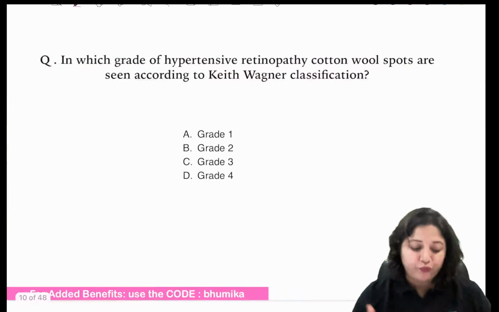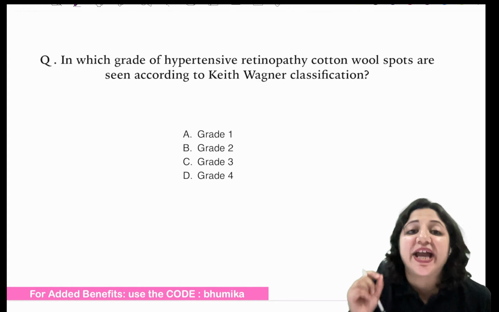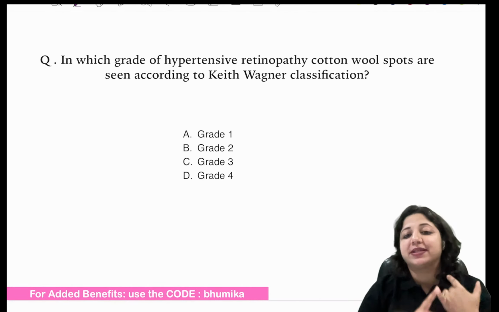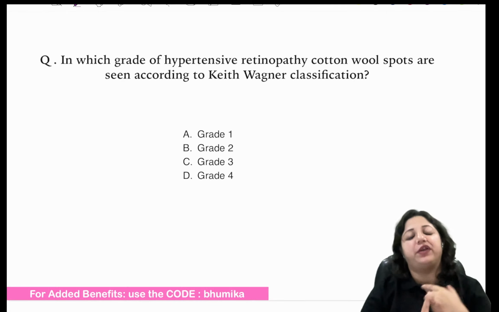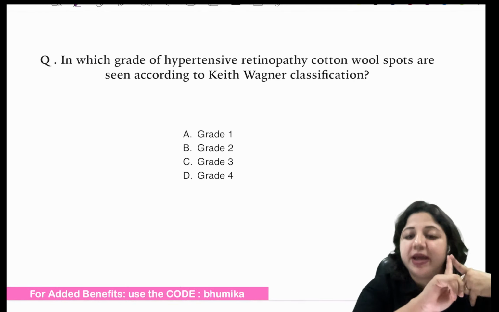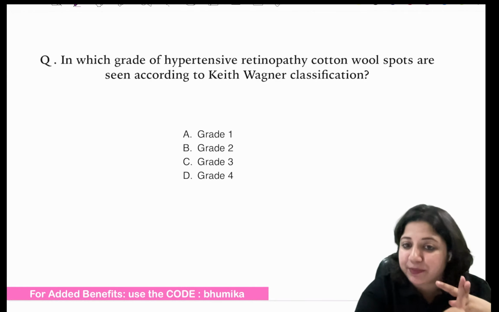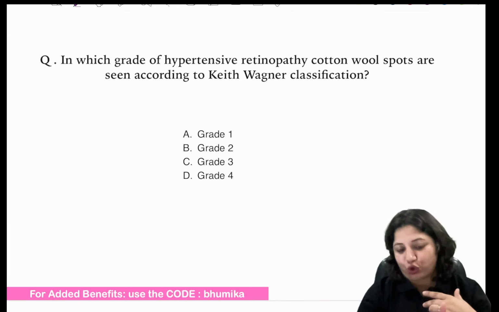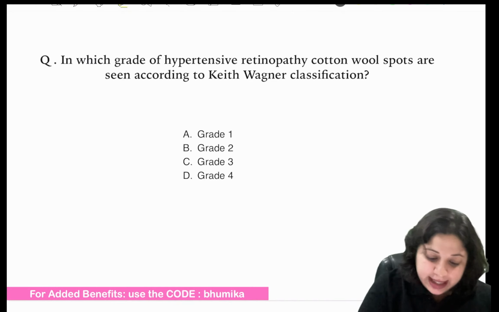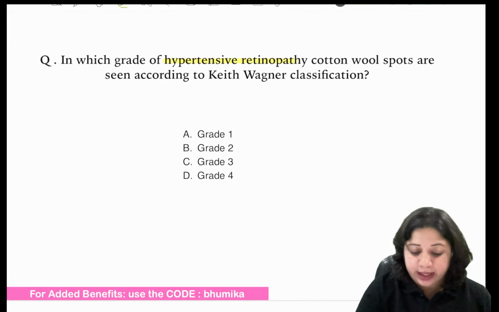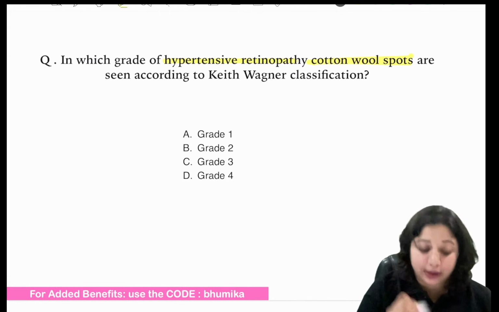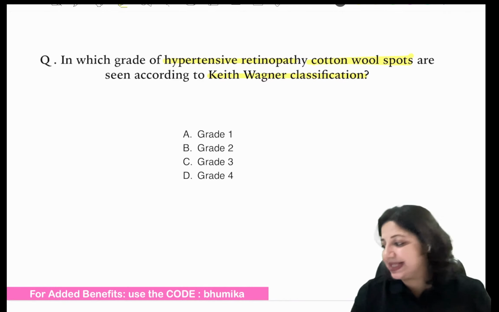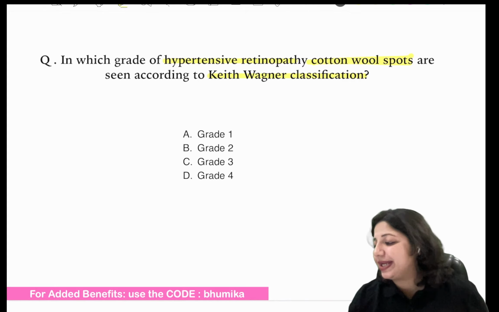All right. So then we move on to this question: in which grade of hypertensive retinopathy? All the vascular retinal lesions are very, very important. They include hypertensive and diabetic retinopathy, venous occlusions, and arterial occlusions. So now we come down to this. It says in cases of hypertensive retinopathy, cotton wool spots are seen according to Keith Wagner classification. Which grading is this?